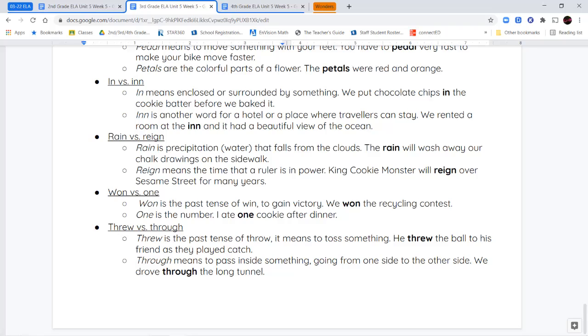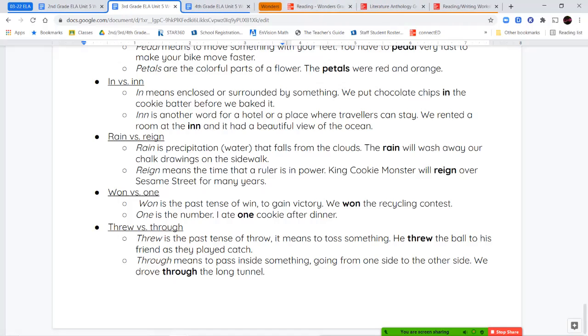So we're not pronouncing it differently, even though the spelling is different, but the meaning is very different. And you can identify or figure out the meaning by looking at the words around it. By using those context clues, you can understand which one of the words we're talking about if someone is saying them out loud to you.